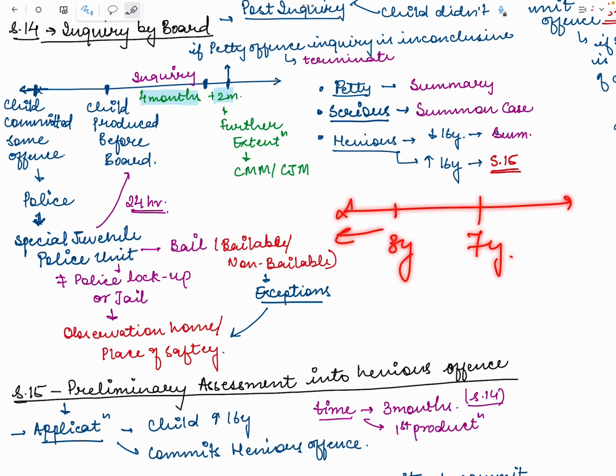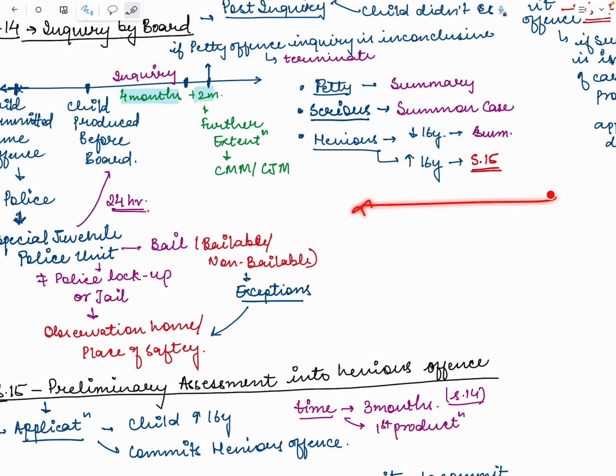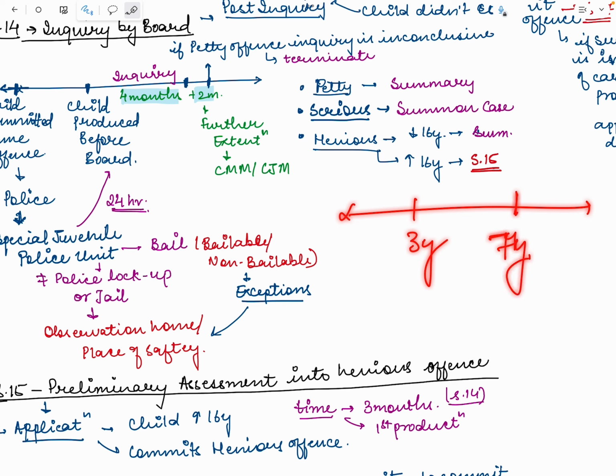Any offence which is punishable with less than 3 years is a petty offence. Any offence for which the punishment is more than 3 years but less than 7 years is a serious offence. And any offence for which the minimum is 7 years, and there is no maximum, but the minimum is 7 years, these are the heinous offences.